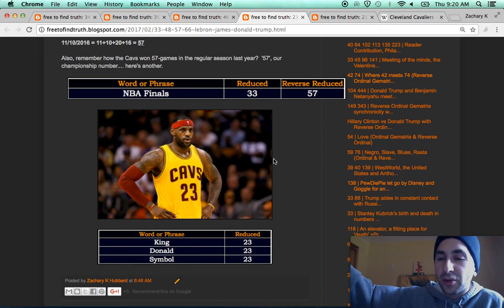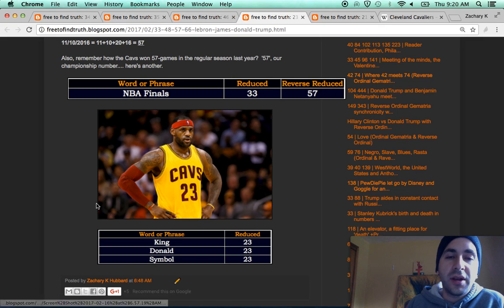LeBron had a crucial amount of points on a special date and a tribute to Nate Thurmond, who wore 42. LeBron scored 42. LeBron James, English reduction, the small way, 42. Anyway, Nate Thurmond was also born in Akron, Ohio, where LeBron James was born, also where Steph Curry was born, the star players of those two teams, who were born in the same hospital. So there's a lot of things going on here.